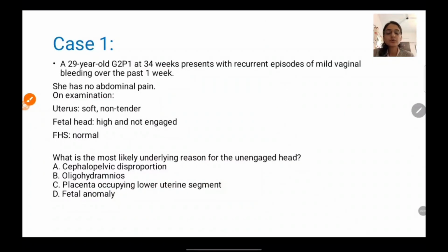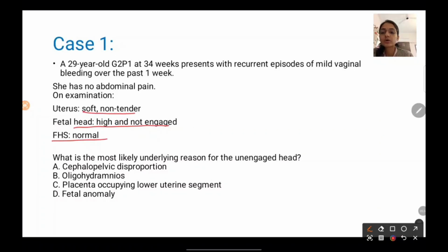Now let us take a few case studies. So this is your case 1. A 29-year-old G2P1 at 34 weeks presents with recurrent episodes of mild vaginal bleeding over the past 1 week. She has no abdominal pain. On examination, uterus is soft, non-tender, fetal head is high and not engaged, and FHS are normal. So what is the most likely underlying reason for the unengaged head? So it could be cephalopelvic disproportion.